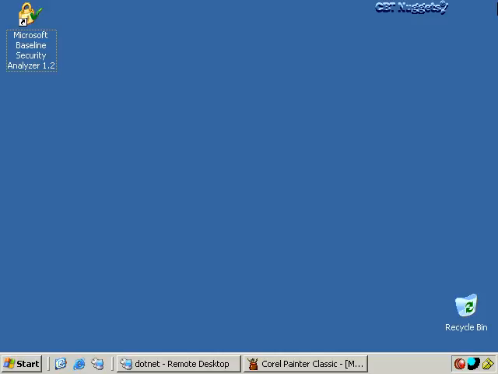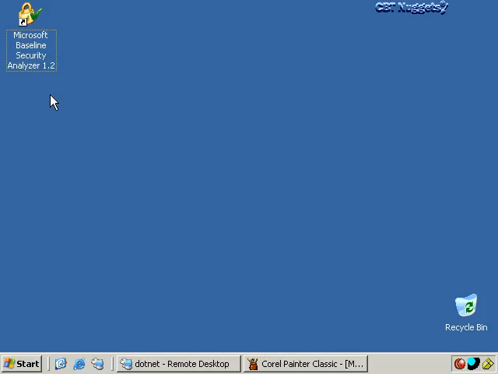Because on a home machine, for example, of course, you just go to Microsoft's Windows Update site, you scan your machine, you say, oh, I guess I need to download a few of these patches and that. So then you'll just download them, install them, and you're pretty much done. But you can't do that on hundreds or thousands of machines across a corporate network. But what you can do is to use Microsoft's Baseline Security Analyzer.